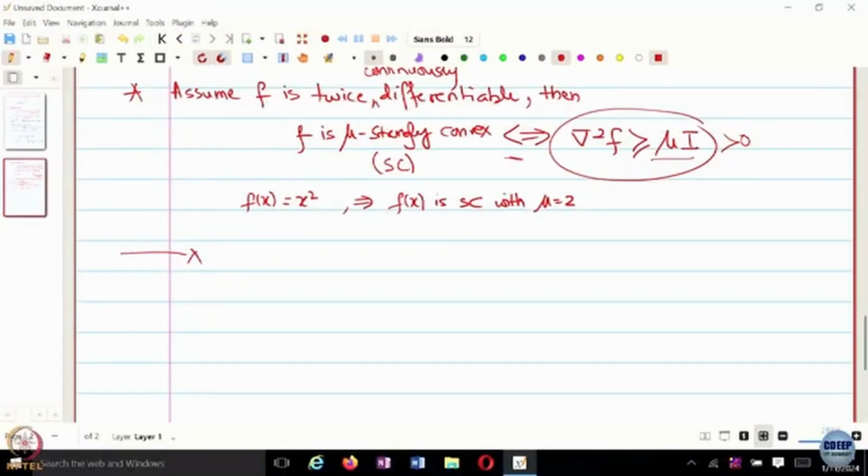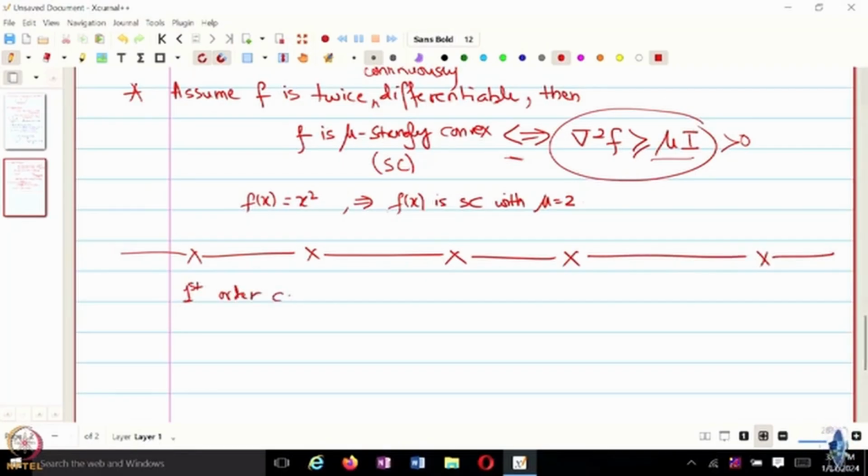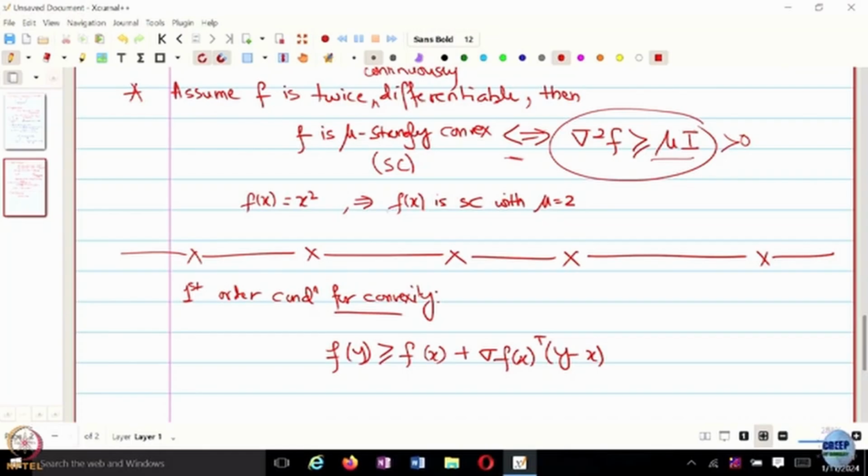Okay. So we had the first order condition for convexity, and just to briefly recall, what was the first order condition for convexity? f of y is greater than or equal to f of x plus gradient of f of x transpose times y minus x, right?